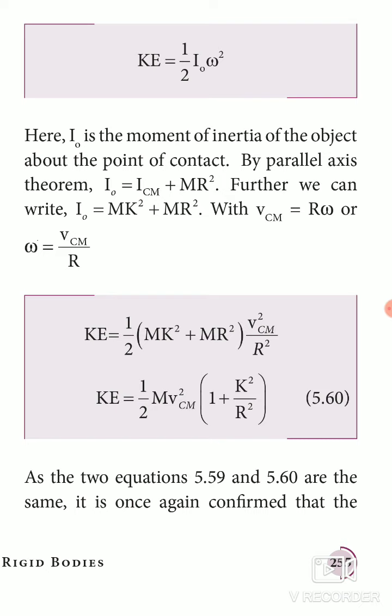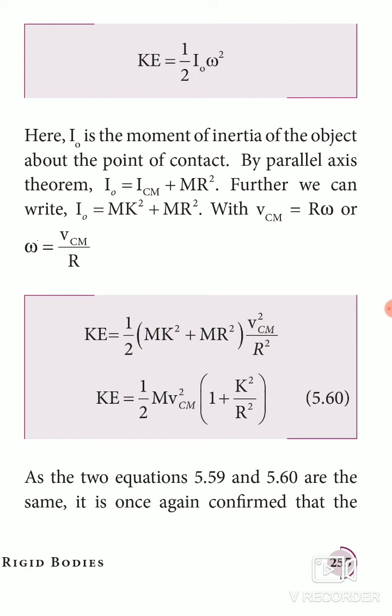Applying the parallel axes theorem, I naught equals ICM plus M R square. So I naught equals M K square plus M R square, because ICM equals M K square.